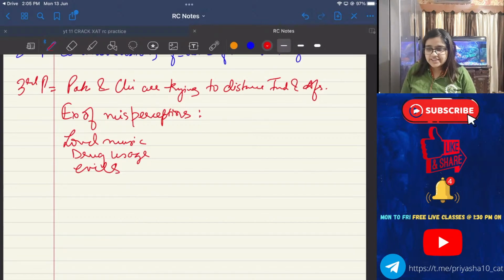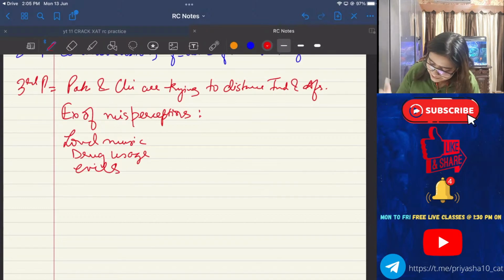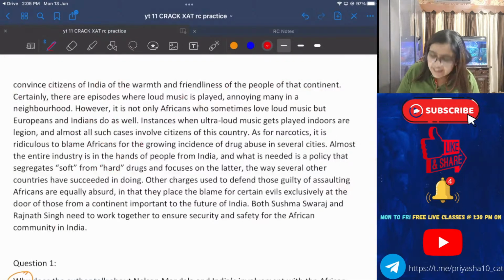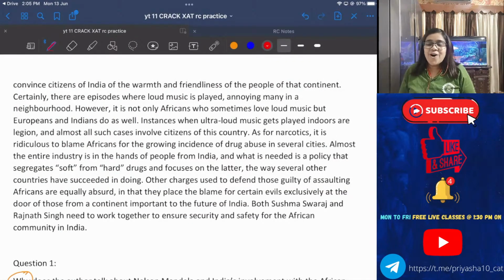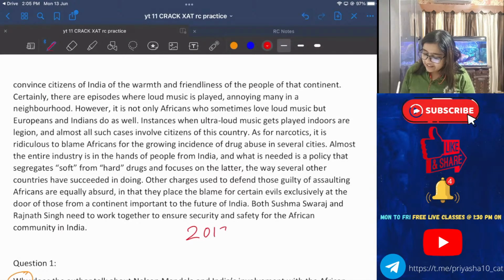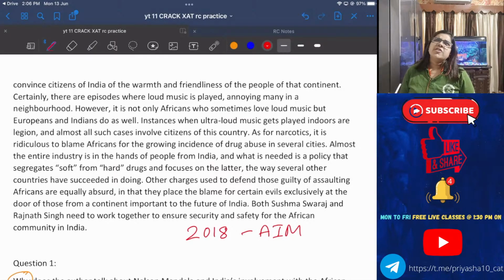Yeah, Ajay, correct. 19, 20. Sushma Swaraj was not there in the duration of 20. Okay, so 18, 19, 17, 18, what is common? 18. So this is a 2018 passage. This is not an exact 2018 CAT passage, but it is an All India mock of Career Launcher. All India mock of Career Launcher 2018 set.